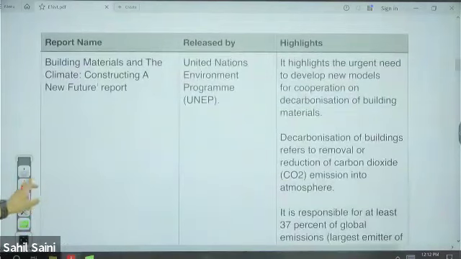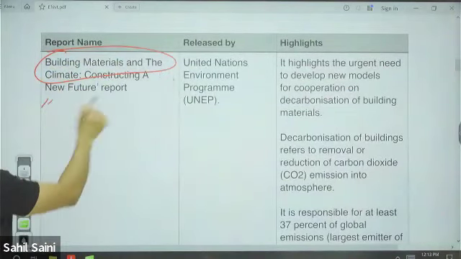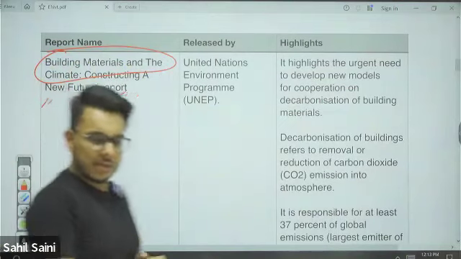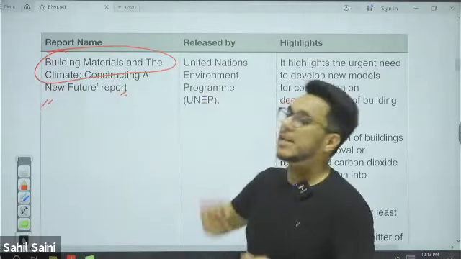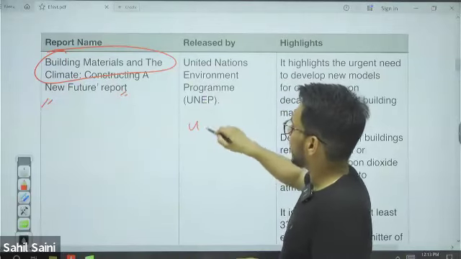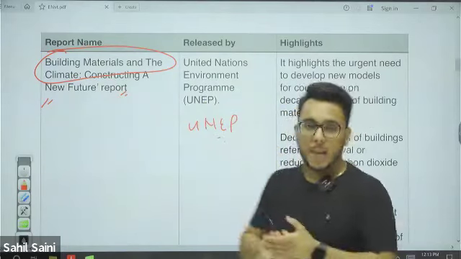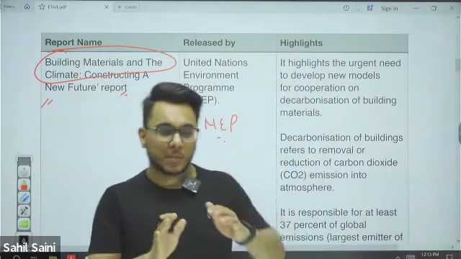Then next we have the Building Materials and the Climate: Constructing a New Future report. Simply, you can remember it by the name of the Building Materials report. Now, this particular report is released by UNEP, the United Nations Environment Programme, and it talks about the decarbonization of the